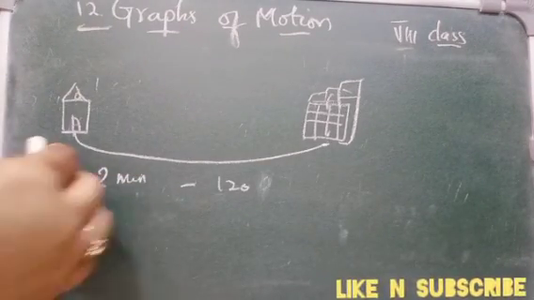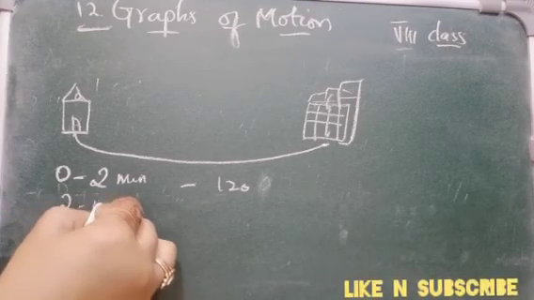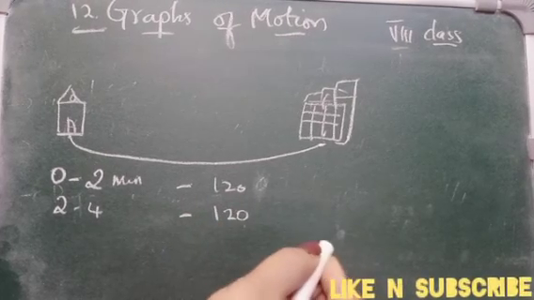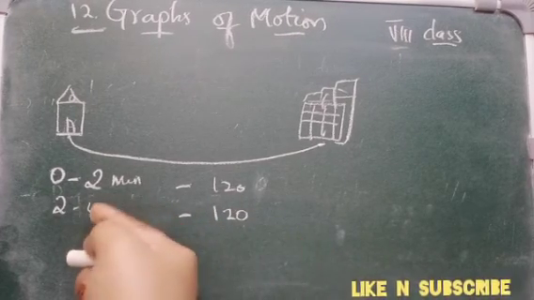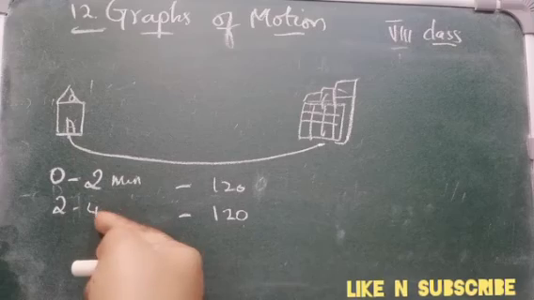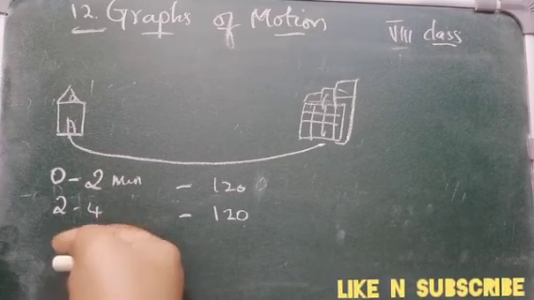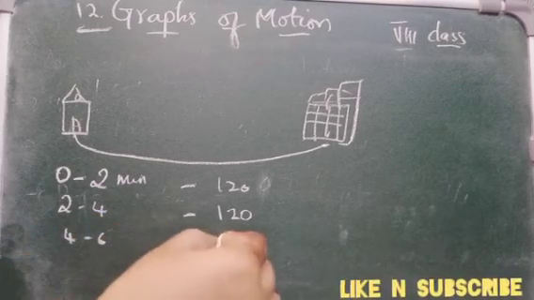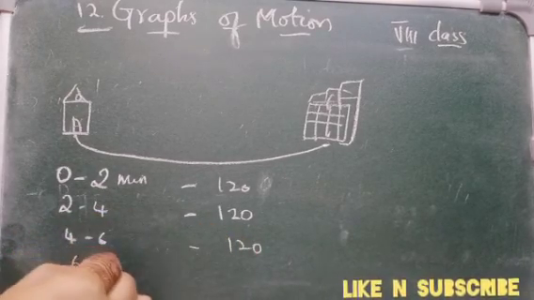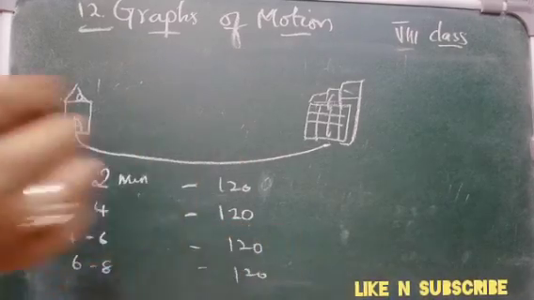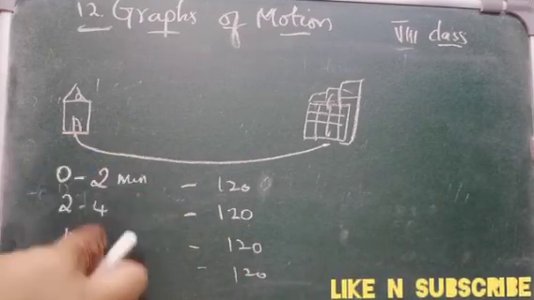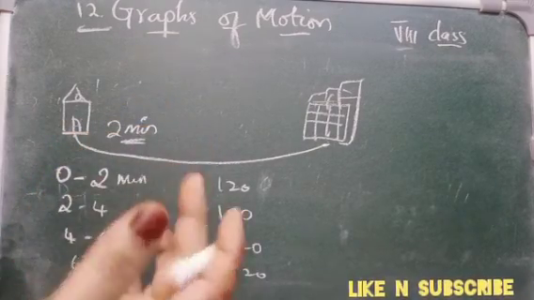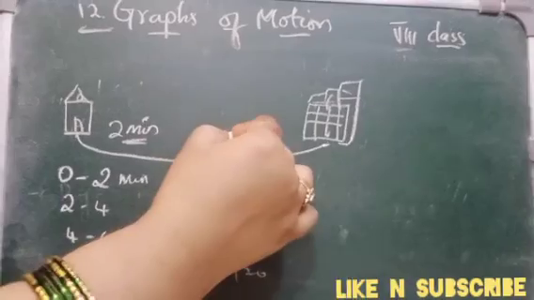After 2 to 4 minutes, you again see the time taken is 120 meters. The time taken to travel 120 meters is again 2 minutes. Similarly, from 4 to 6, you will see again 120 meters, and from 6 to 8, again 120 meters. So after every 2 minutes, you are watching the time and seeing how much distance you have covered. You can see that it is 120 meters.